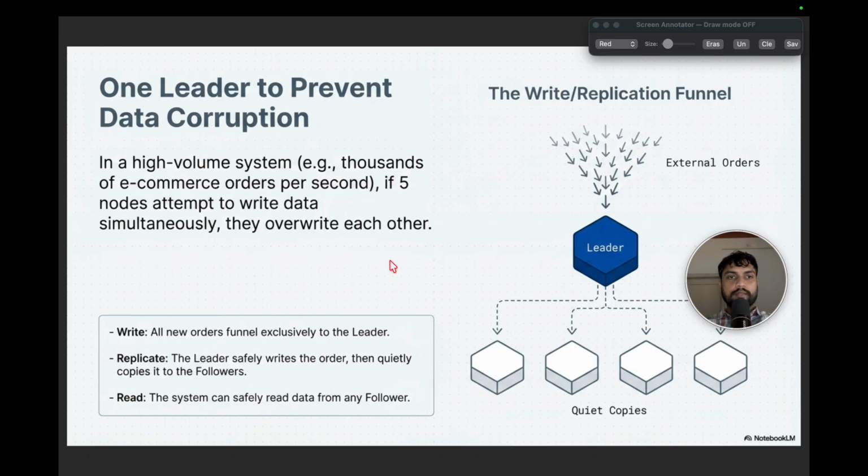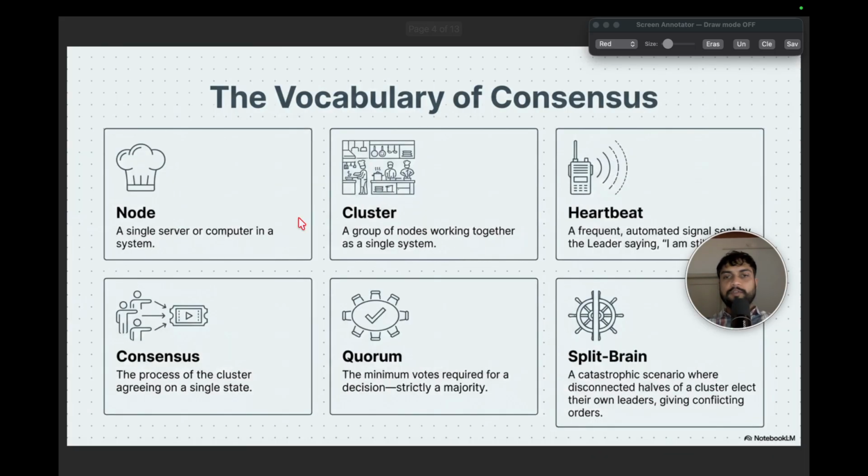So how can we implement that? Let's look at the next slide. Before that, let's look at a couple of terminologies that we need to understand before we discuss this concept. The first one is node. Here a node signifies a single database server or a single database instance. Next we have the cluster. By cluster we mean a group of nodes.